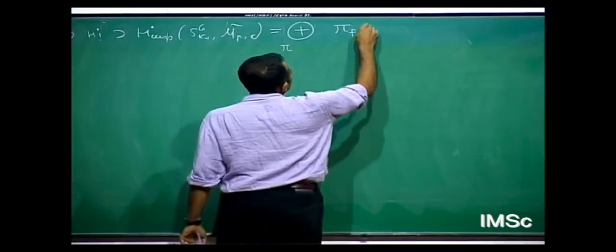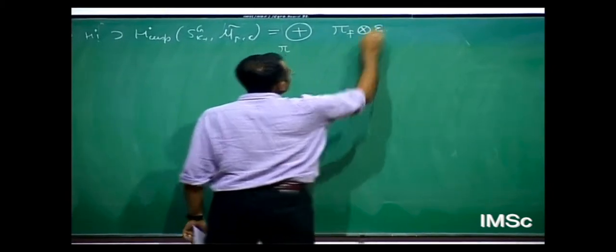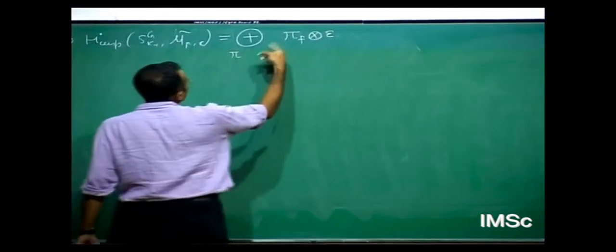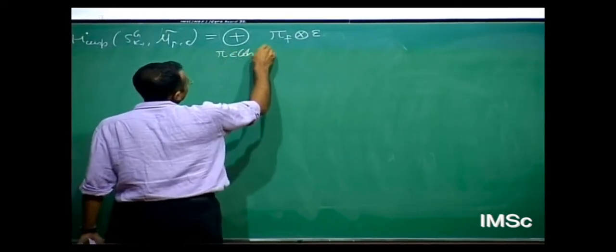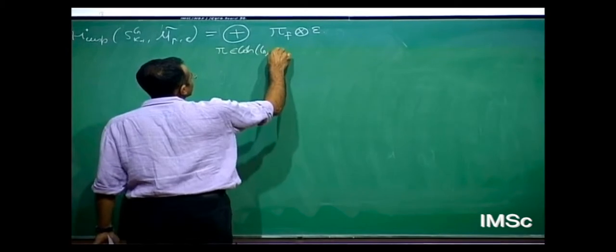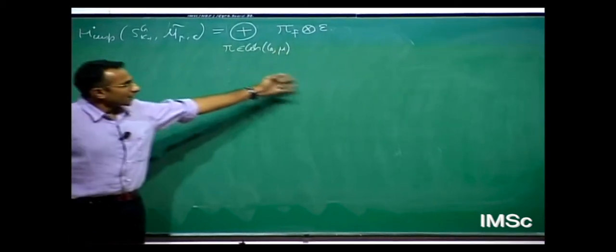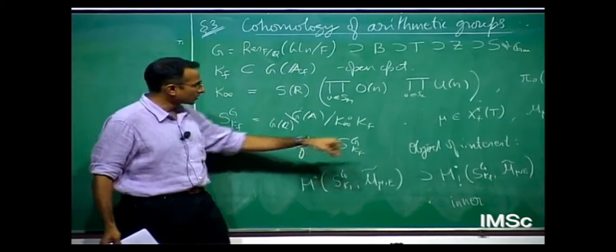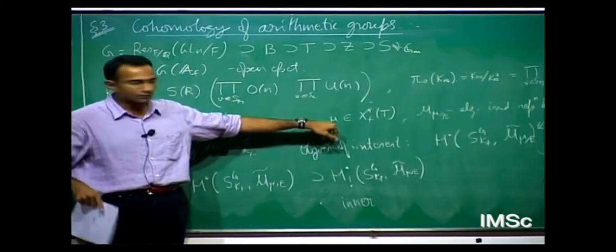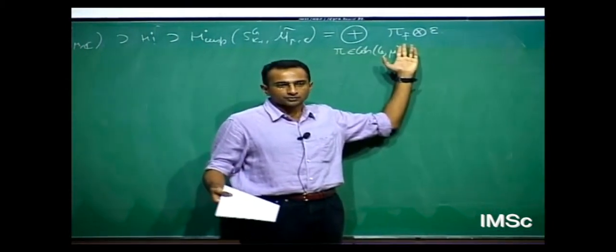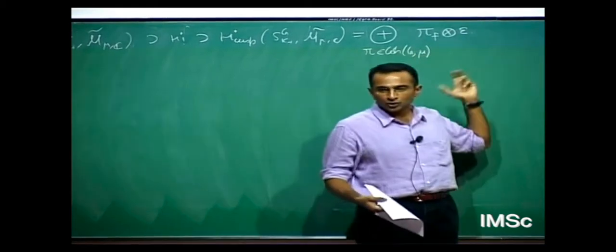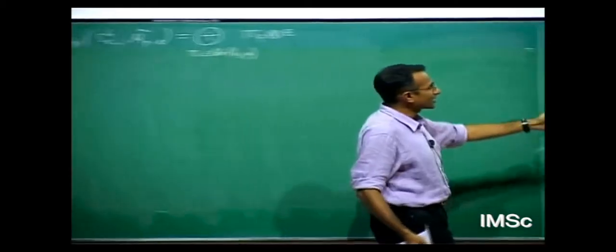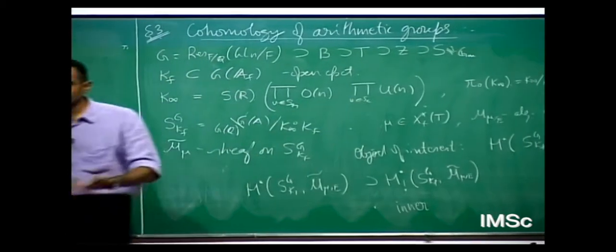the finite part, and they might show up with some character associated to K_infinity. Any pi which contributes to this is called a cohomological representation of the group G with coefficients in mu. If you play this with GL2 over Q, and I fix an integer k and take my weight mu to be k minus 2 times half the sum of positive roots, then what shows up here are exactly the representations attached to holomorphic cusp forms. Maass forms don't show up in this game, so they are not arithmetically interesting in the sense that they are not of motivic type. That's the way one would say this.